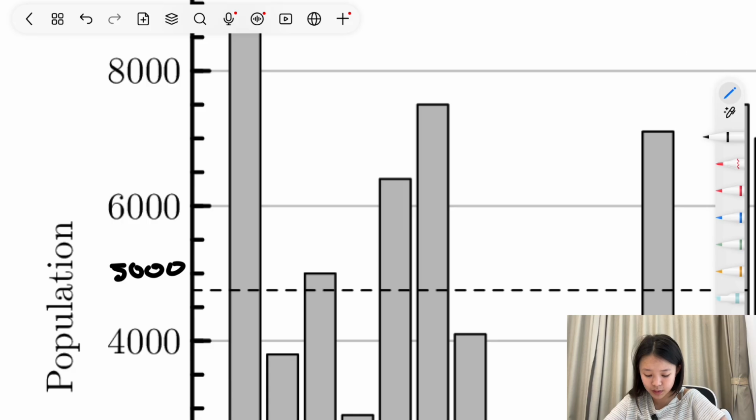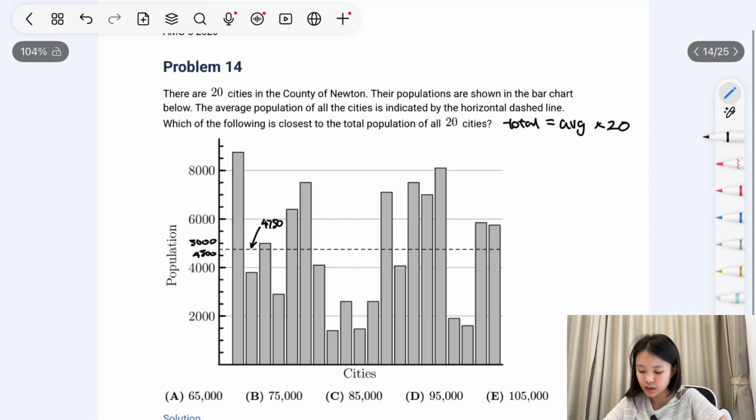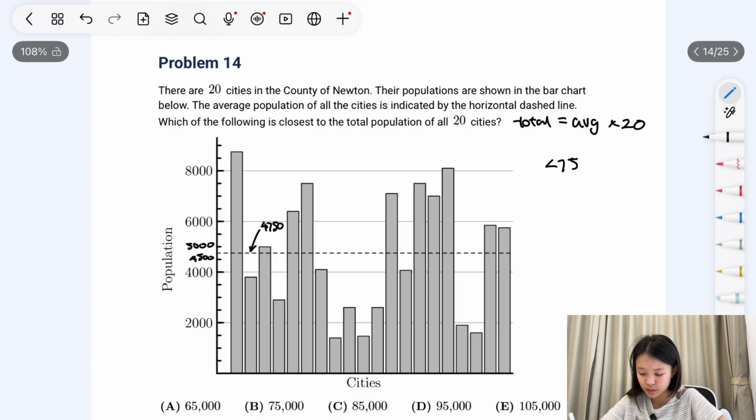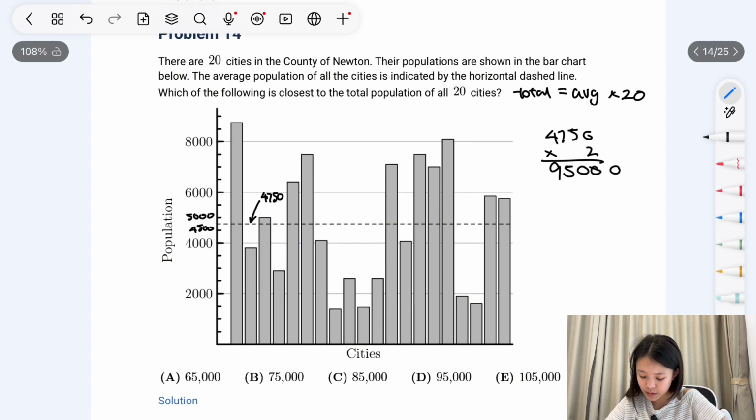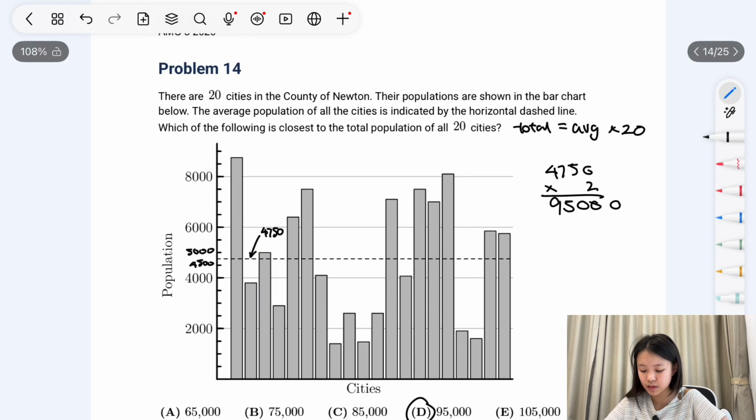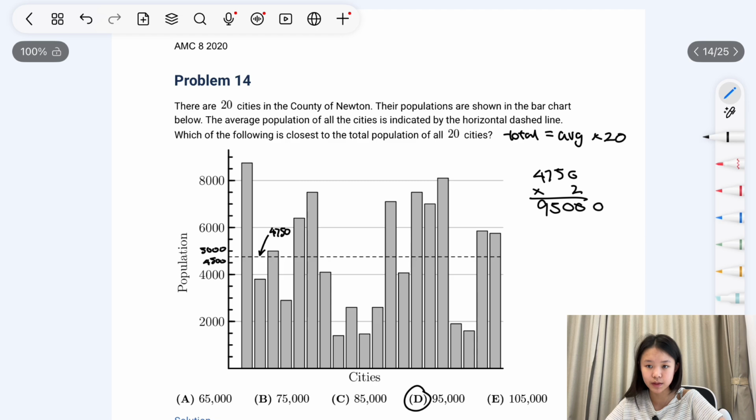Now this here is 5,000. This is 4,500. And so the average is 4,750. So that means that the total equals this. So the closest that it is closest to is the answer D.